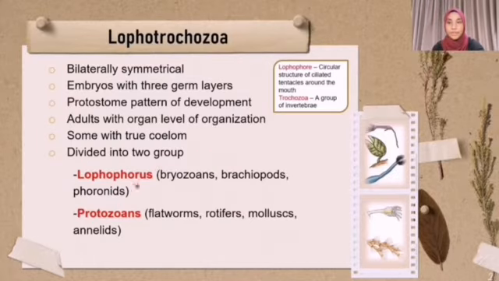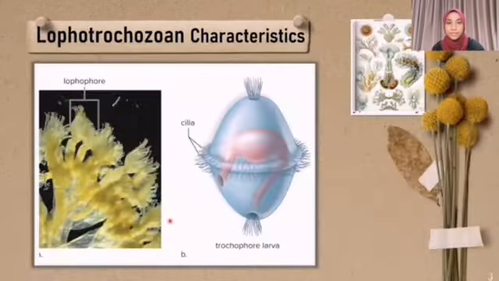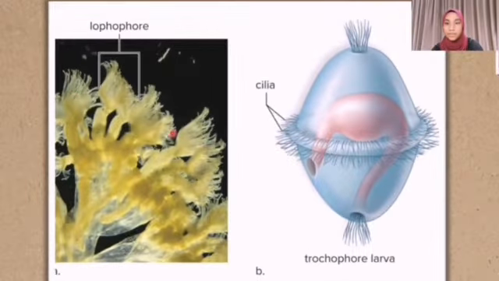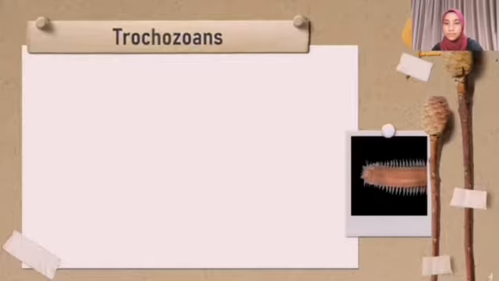Lophotrochozoa can be divided into two groups, which are lophophorates and trochozoans. In this figure, we can see the Lophotrochozoa characteristics. On the left side is the lophophore feeding apparatus, and on the right side is the trochophore larva. Next, we will learn about trochozoans.